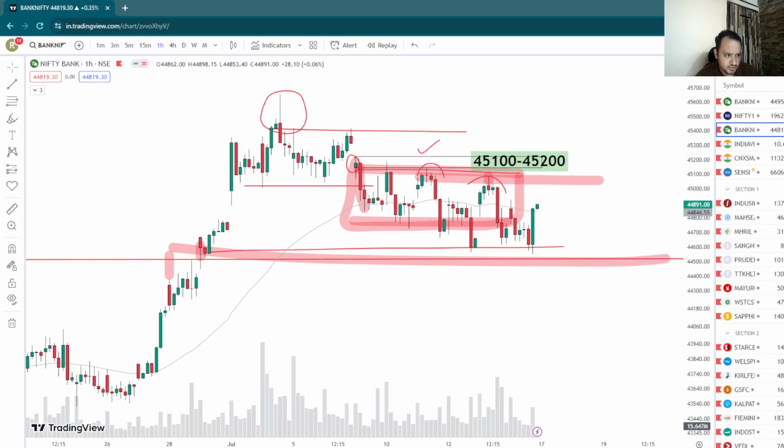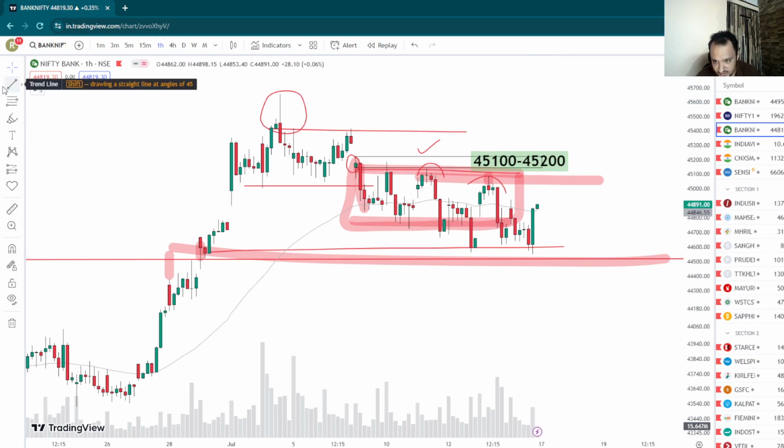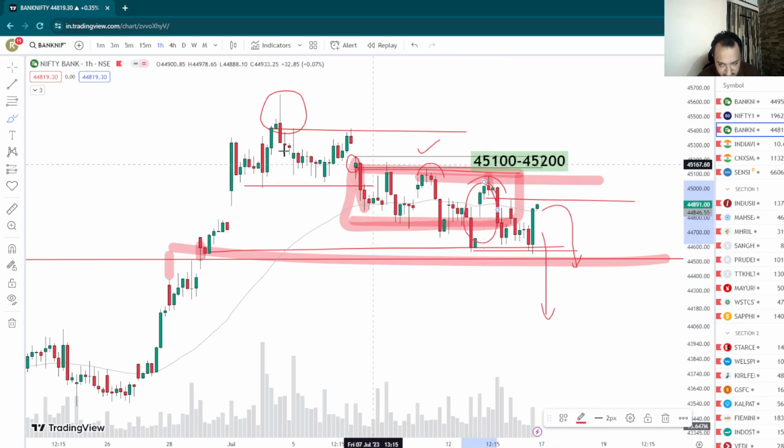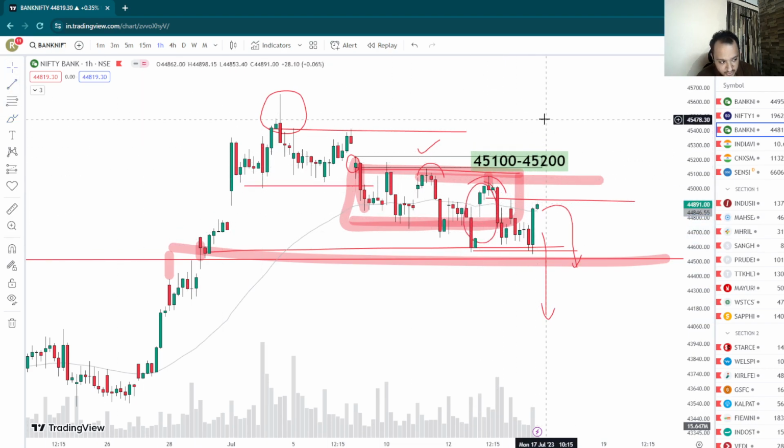All right, so this is the view for Bank Nifty, and obviously if it keeps breaking lower, you can continue to short it, but mind you, do not short until it tests out the supply and then comes down. If you short directly on a breakdown, then you might again face a reversal here, because the global markets are quite bullish. So it's quite difficult to get a continuous move on the downside.